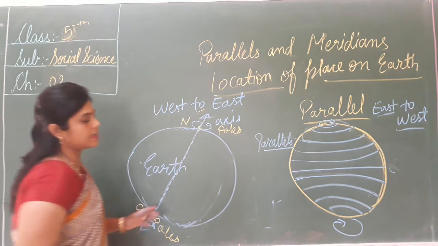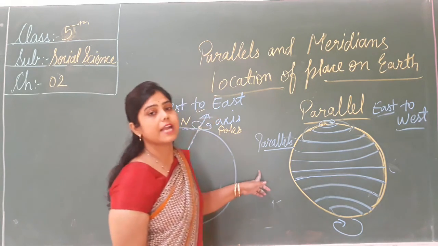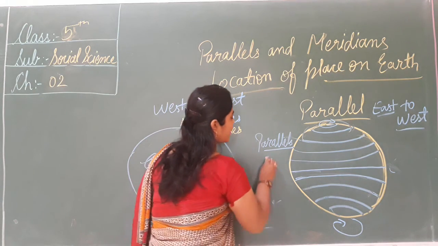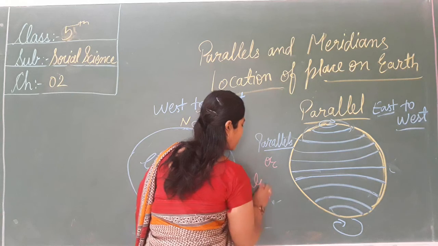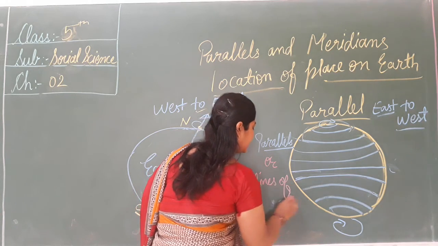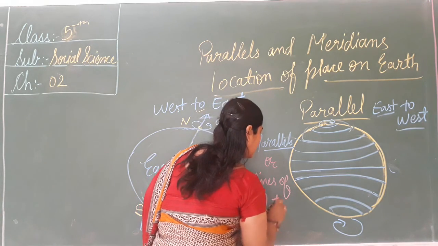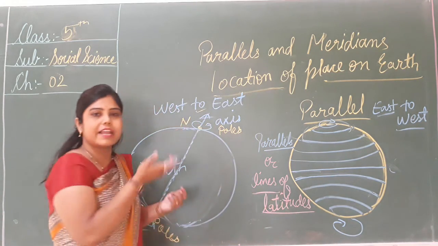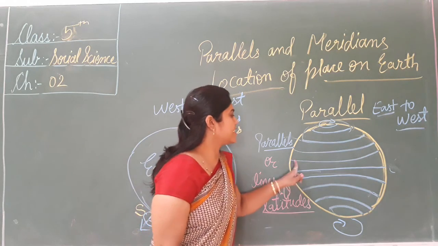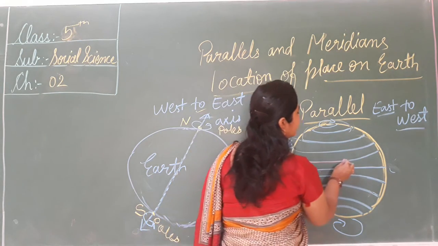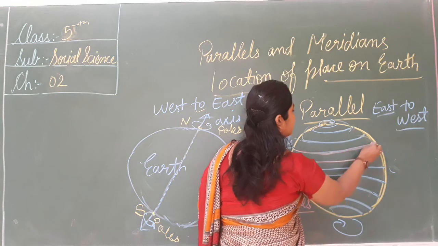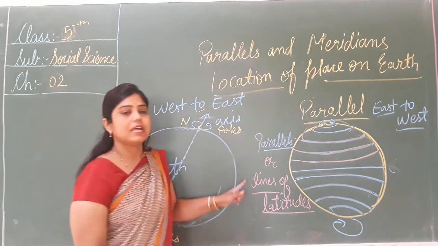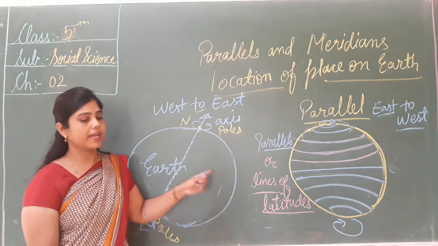So these circles run from east to west, and they are called the parallels. What will we call them? Parallel lines or lines of latitude. Lines of latitude means latitude lines. This is lines of latitude or parallels. We can say: the parallels or the lines of latitude.